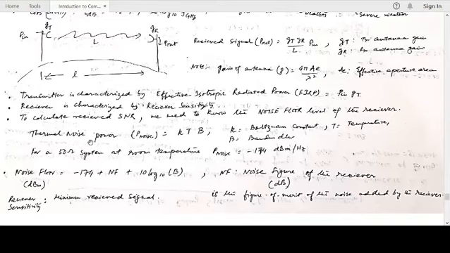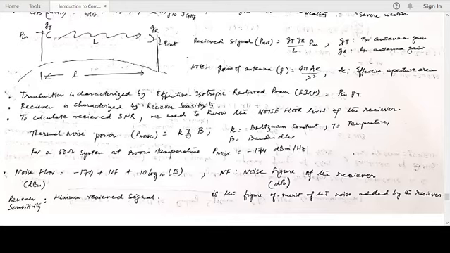We are not discussing the physics of the problem. They are well discussed in semiconductor physics. So thermal noise power, P noise, is basically proportional to temperature. The higher the temperature, more is the thermal noise.